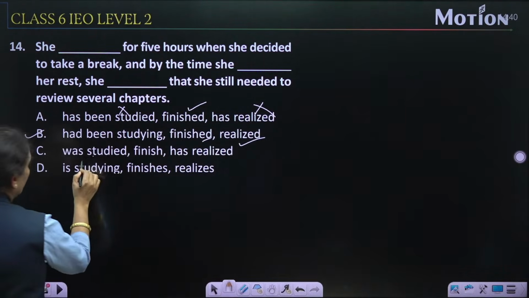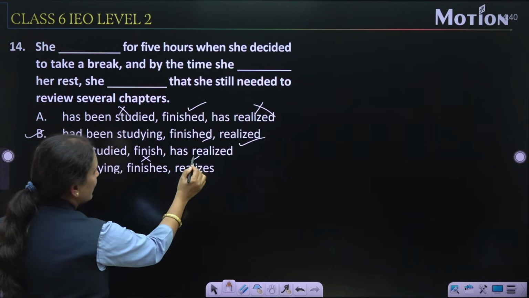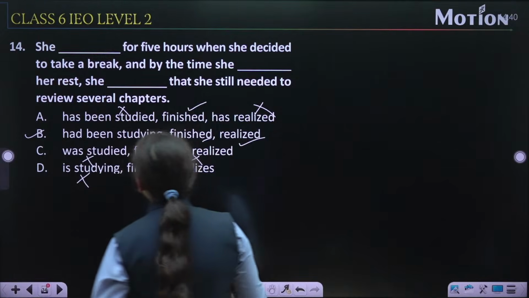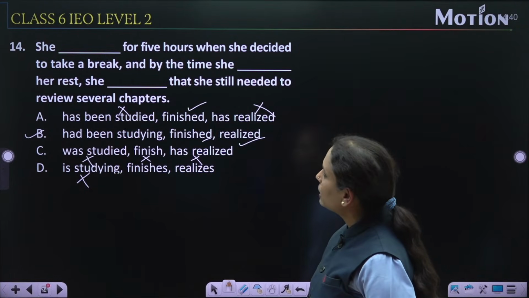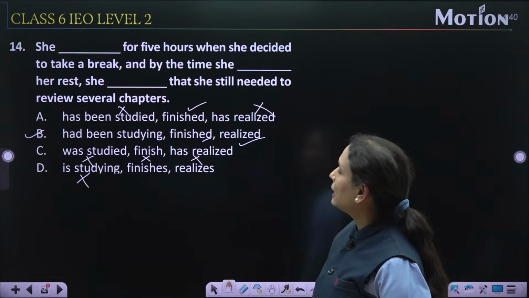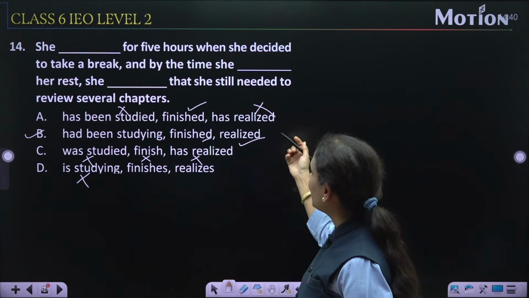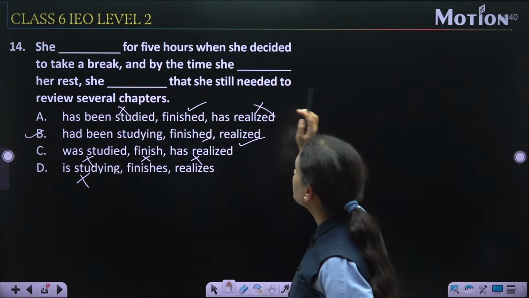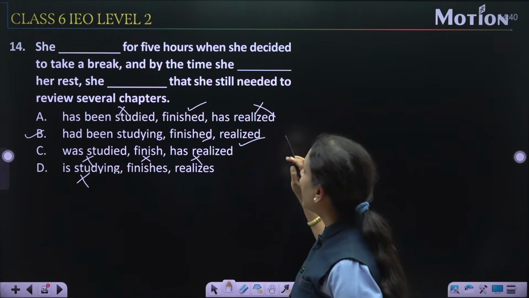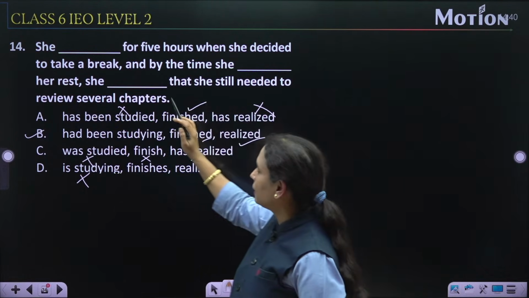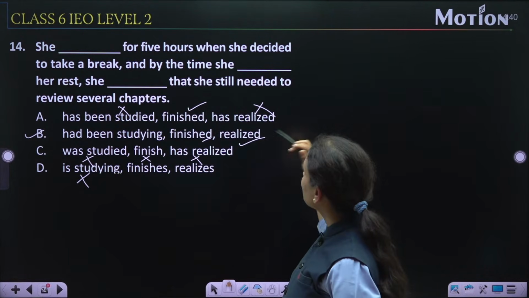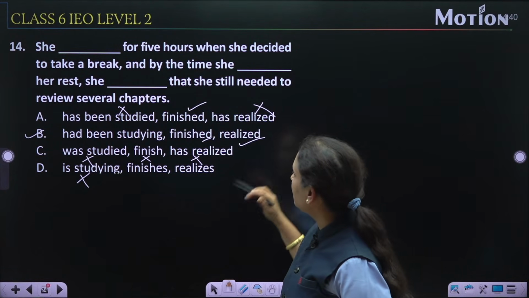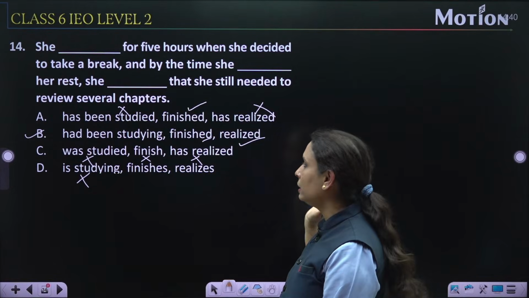Was studied, no. Finish, has realized, is studying, finishes and realizes. So most appropriate is the had been. Correct option is option number B, that is had been studying, finished and realized. That is, she had been studying for 5 hours when she decided to take a break, and by the time she finished her rest, she realized that she still needed to review several chapters. So option number B is the appropriate one and the correct one.